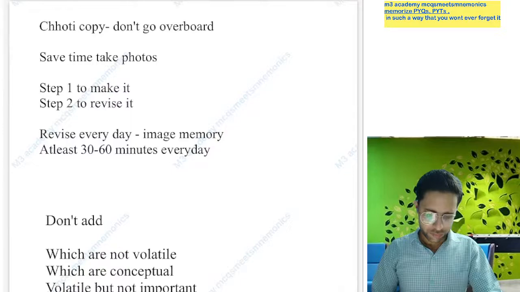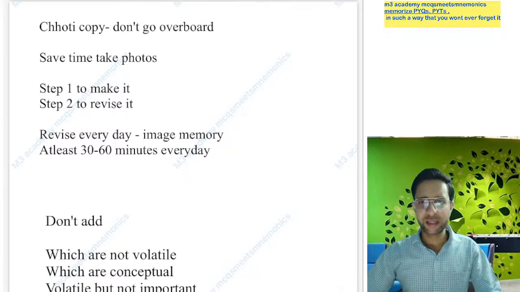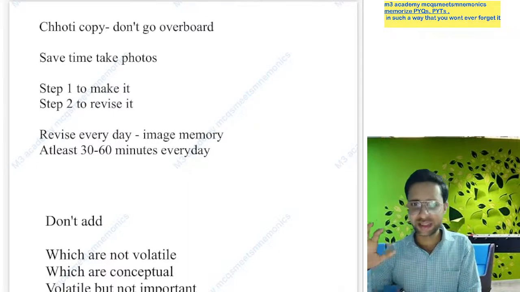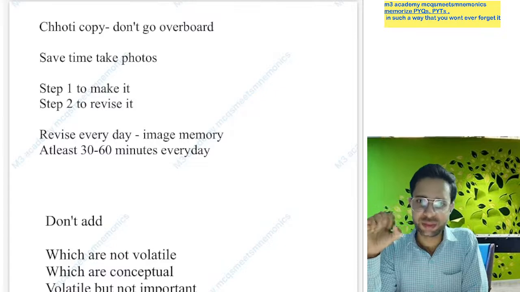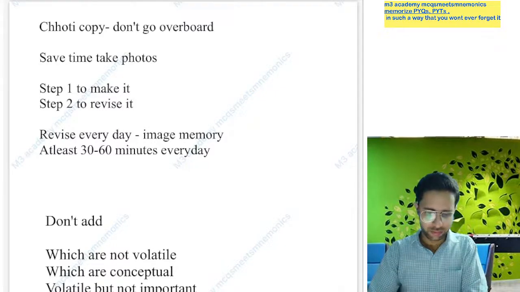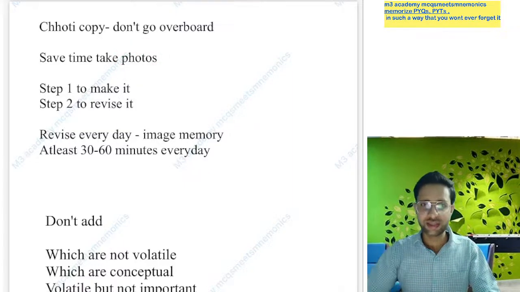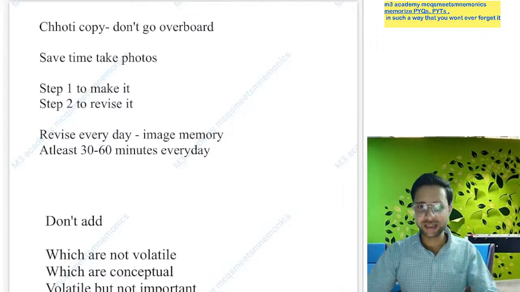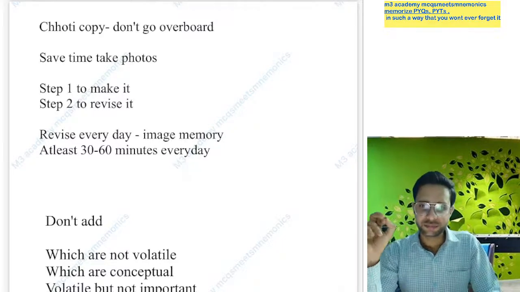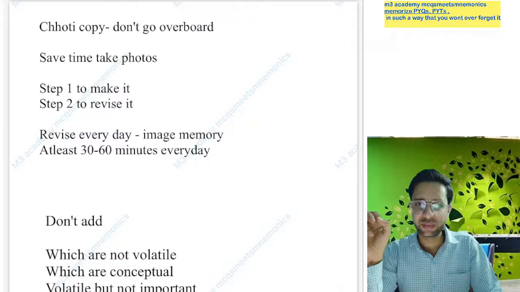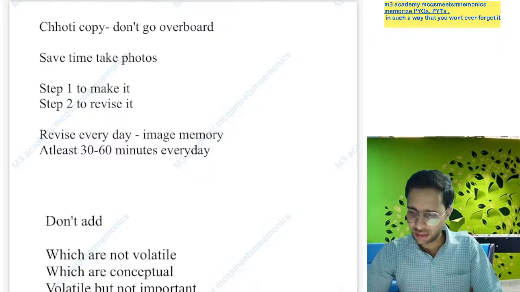Now, you know this is a choti copy. Yes, the 28 notebook is a choti copy. So please do not make it bigger than your 19 subject copy. Make the notes concise. Only use symbols. Only use keywords. Only use variables. Yes. You can take photos to save your time, and only two steps: make it and revise it. Yes. Only add stuff when you are ready to revise it at least 5 times. If you are ready to read and revise something 5 times, only then add it. Otherwise, you do not have to unnecessarily increase the stuff in it. Yes.